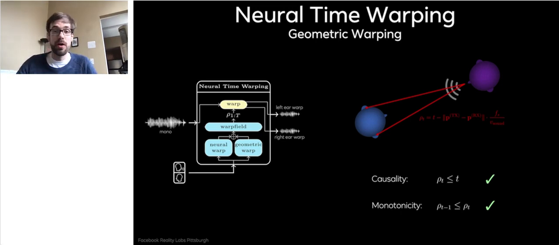This is clearly causal, right? Because we have t minus some positive value, which will always be smaller than t. It's also always monotonous, unless you accelerate faster than the speed of sound, which we do not do.